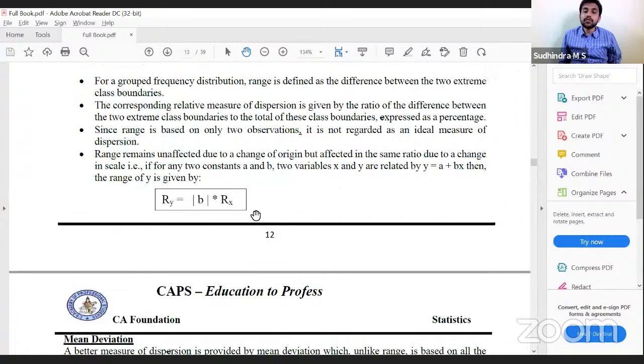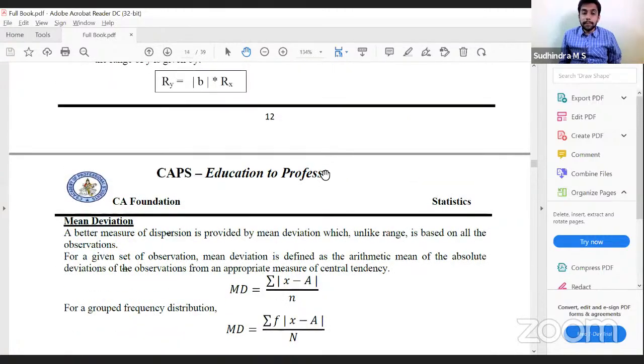Next, we have mean deviation. When compared to range, this is a better measure of dispersion because here we consider all the observations. What is mean deviation? Mean deviation is the arithmetic mean of the deviations of the observations from an appropriate measure of central tendency. So we can calculate mean deviation from median, mean deviation from mean, and mean deviation from mode.